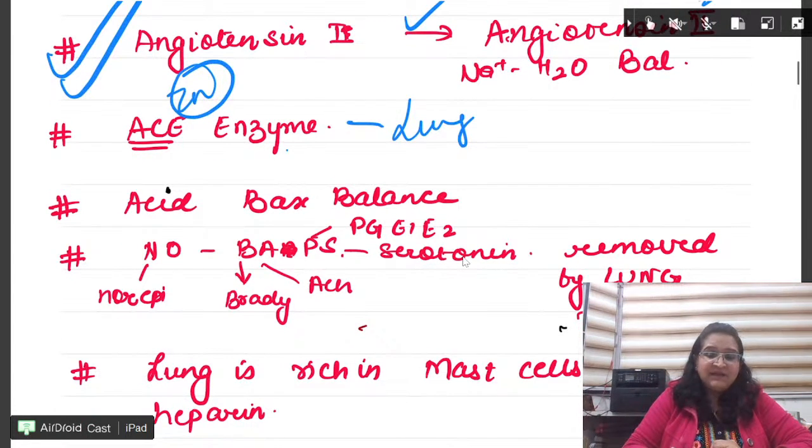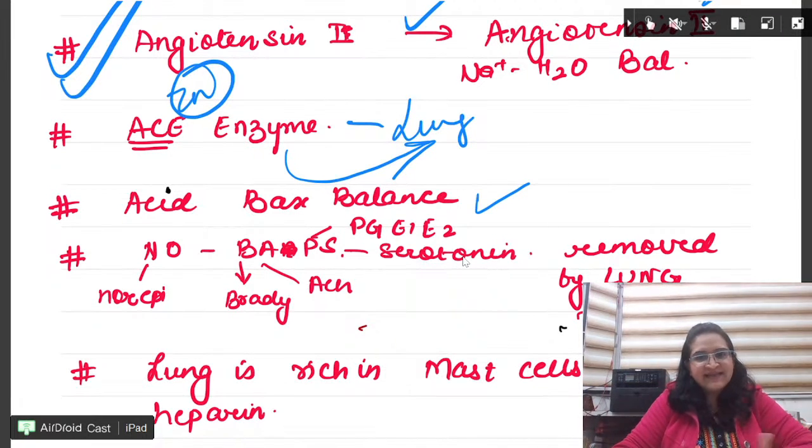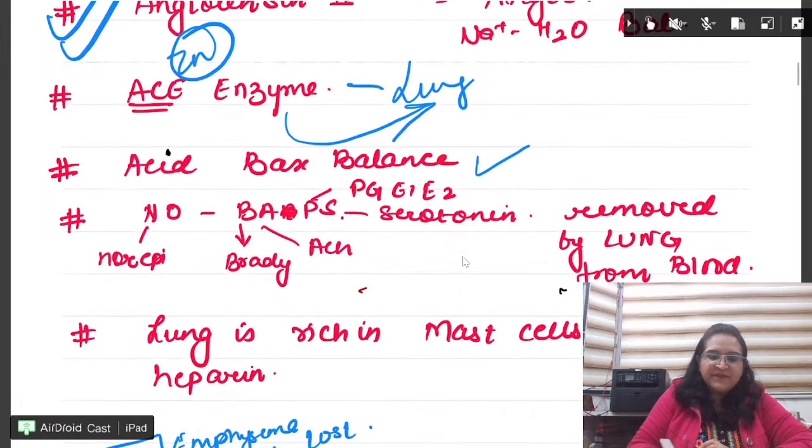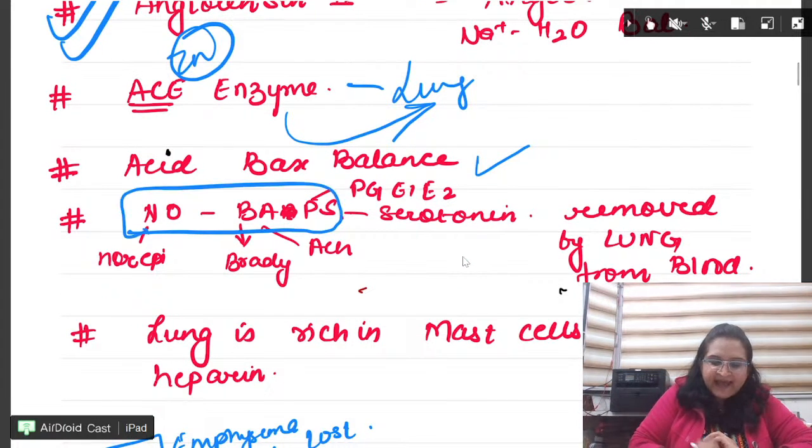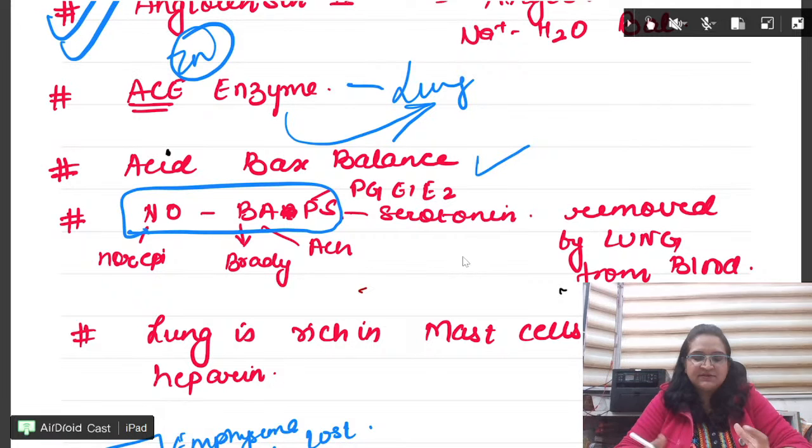Next, ACE enzyme, beta. This is also very important. Lung. Fine. Acid-base balance. And they all produce something known as BAPs. These substances are removed by lung from the blood. Okay, so this is just an additional function.